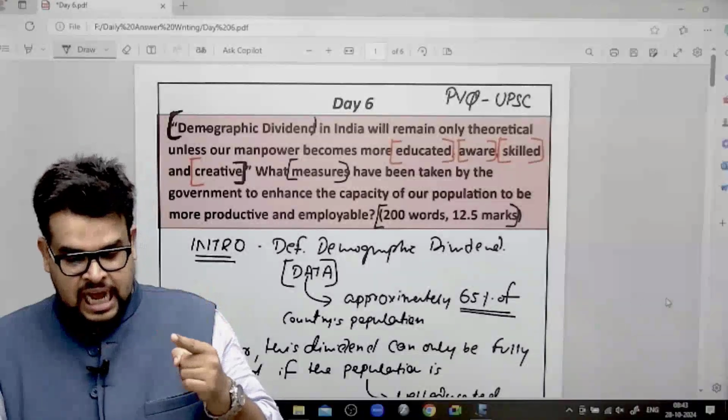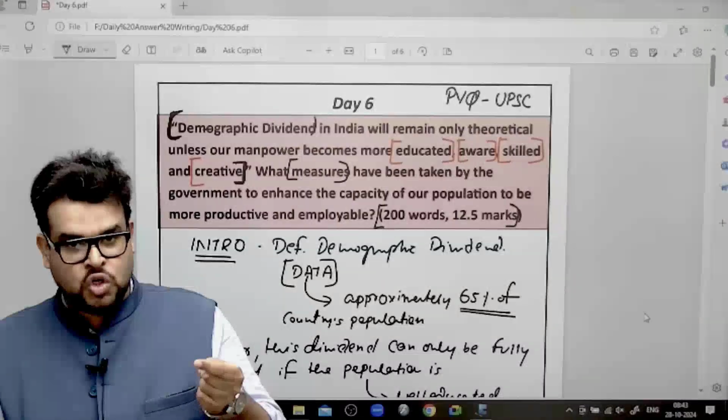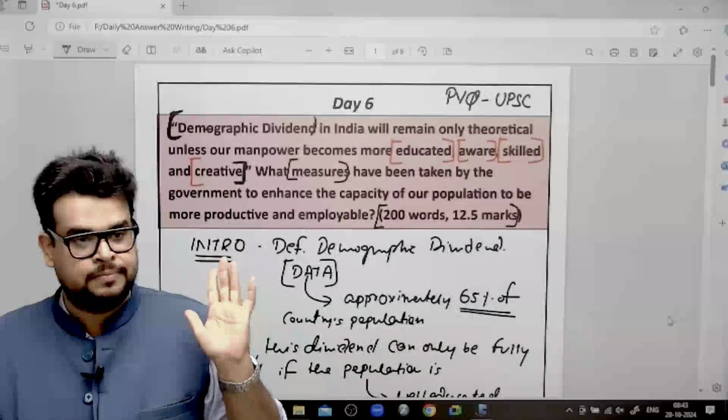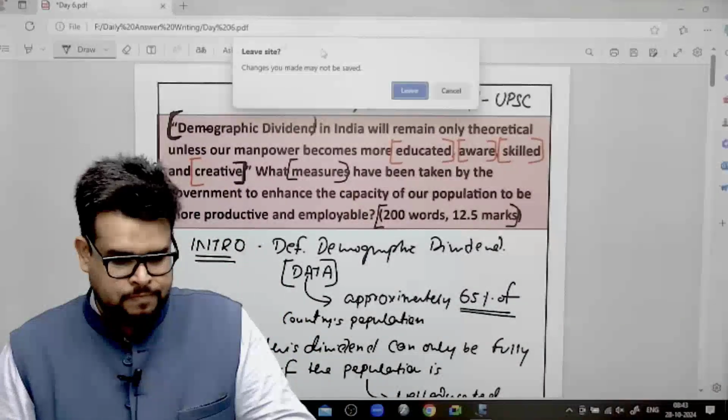So again, the answer will differ based on your readability, based on your content, and based on how many answers you have written. This is the whole idea. Anyway, you have written this down, okay.